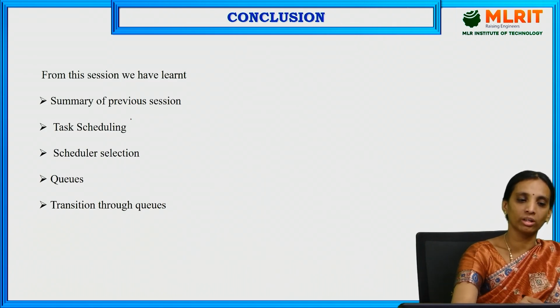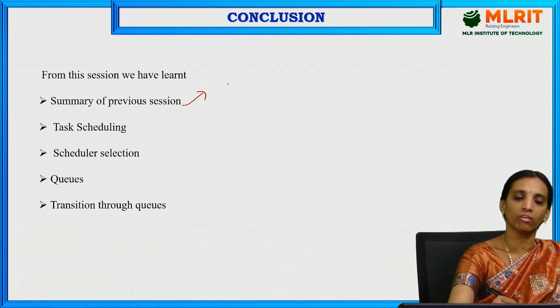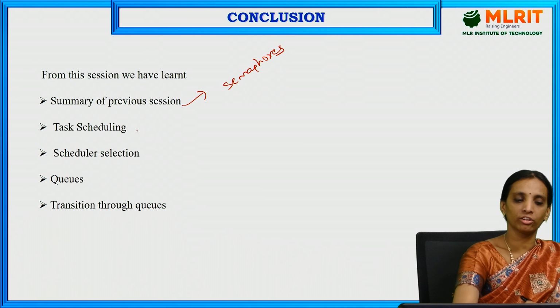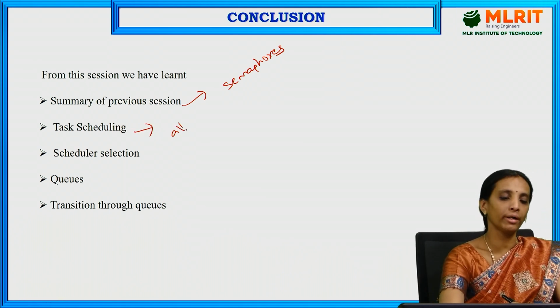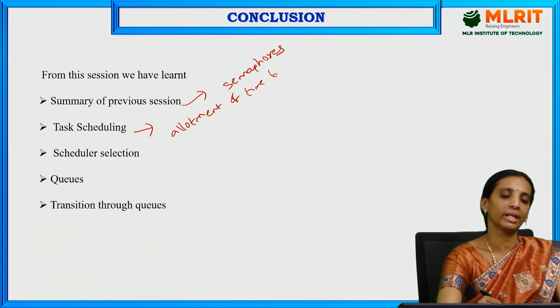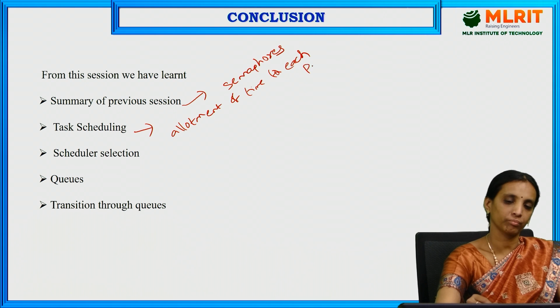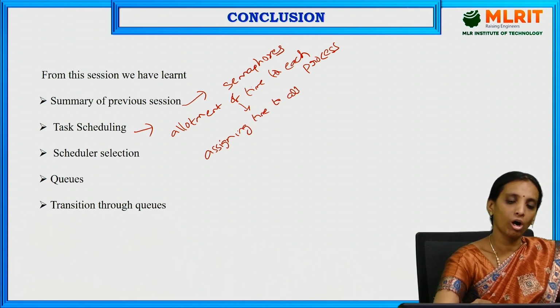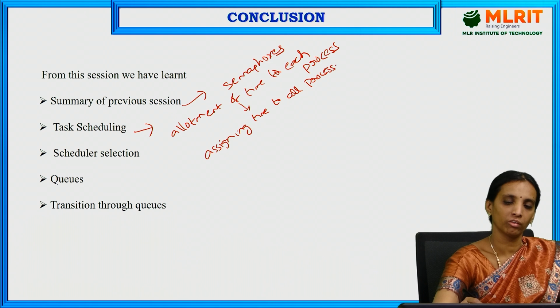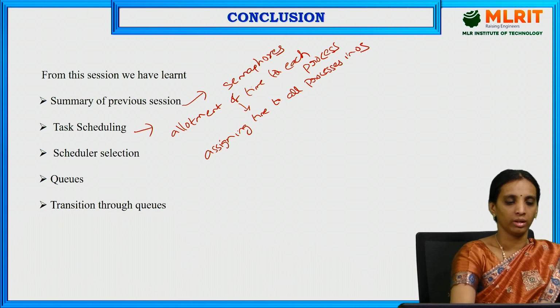Next, in this session, we have discussed the topics covered in the previous session, like semaphores. And in the present session, we have discussed task scheduling. Task scheduling is nothing but the allotment of time for each process and assigning time to all processes in the operating system. And scheduler selection.